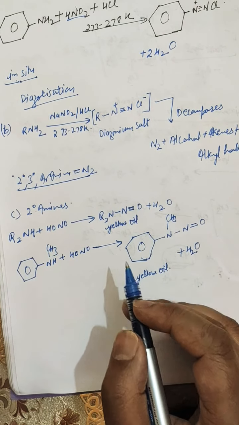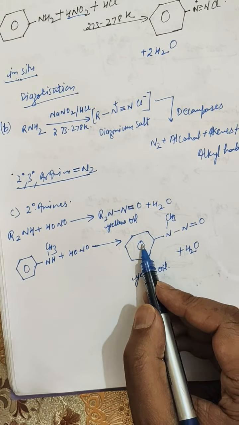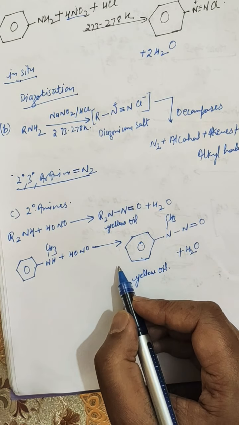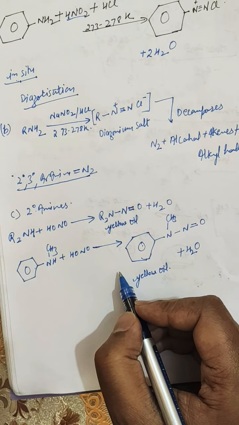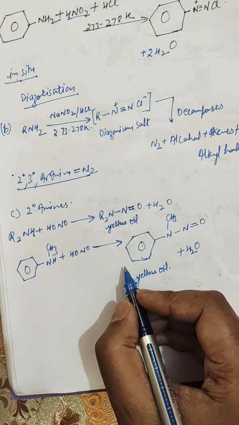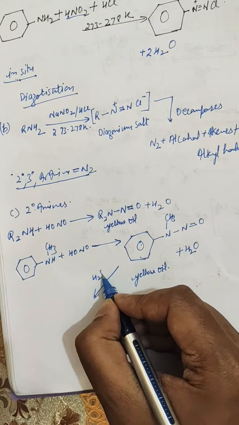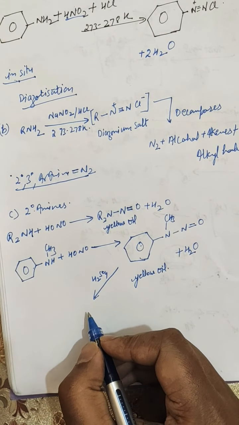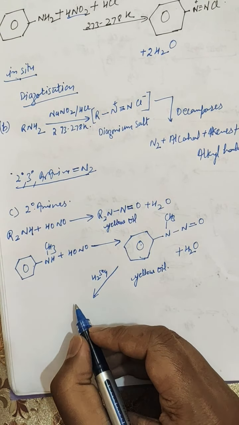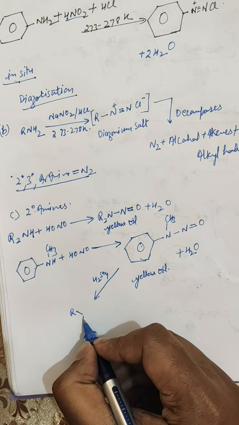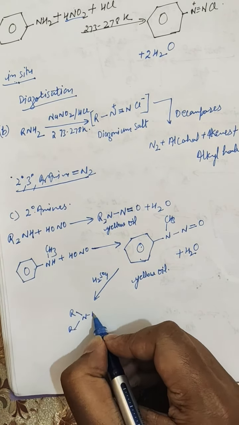It means that when this nitrosoamine, either this or this, is treated with H2SO4, it results in the formation of the secondary amine plus nitrous acid.